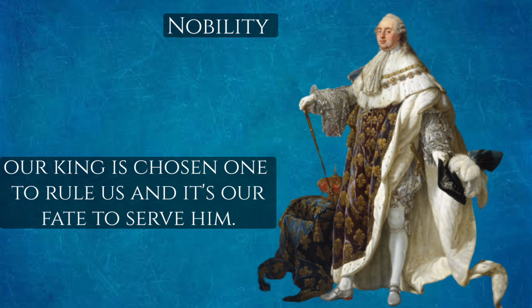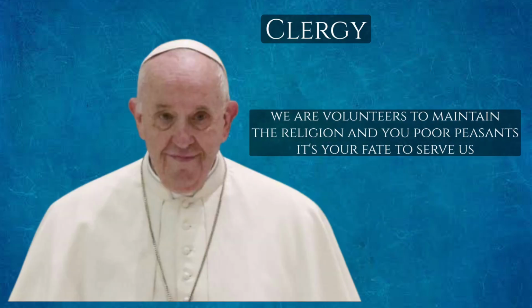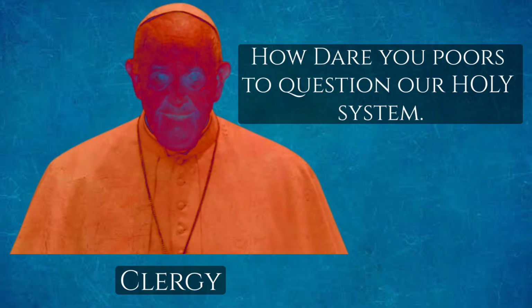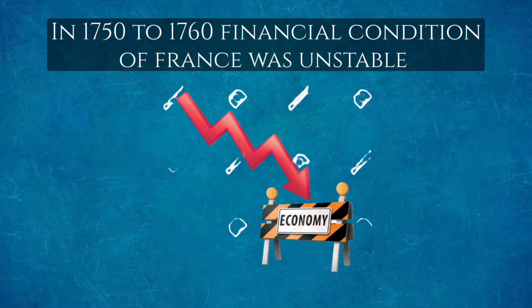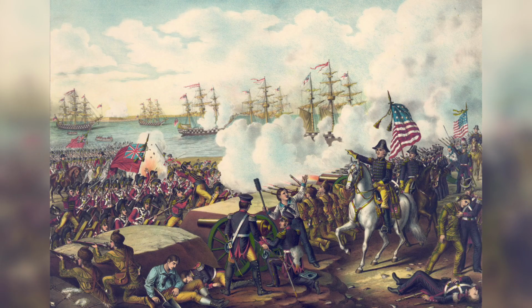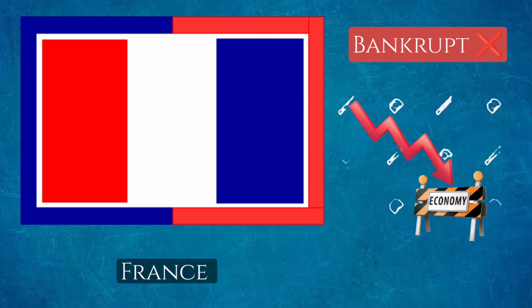At that time, it was believed that a king or emperor is the chosen one to rule and the clergy are the volunteers to maintain the rule. When the French people started questioning the three-estate system, this became a major problem for the clergy and nobility. Along with this, from 1750 to 1760, the financial condition of France was also very unstable. The main reason for this instability was the war between France and Britain. Due to this instability, France became bankrupt.